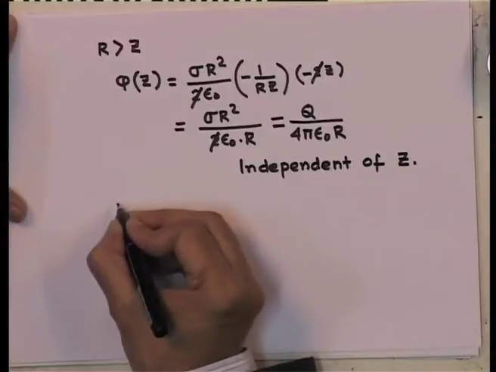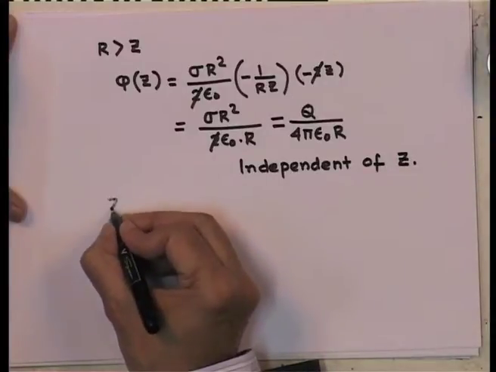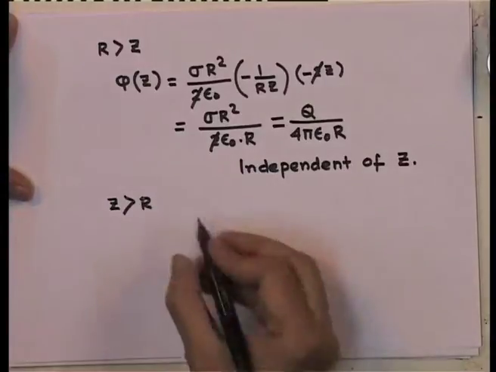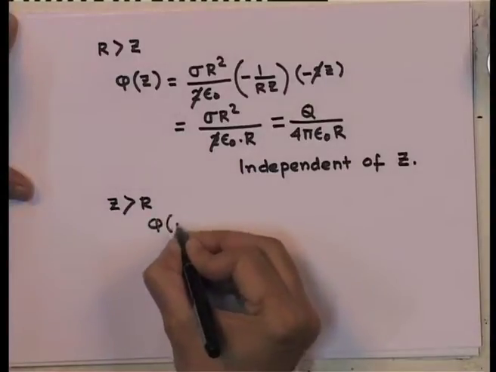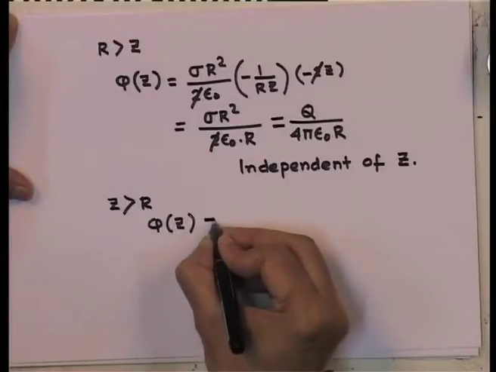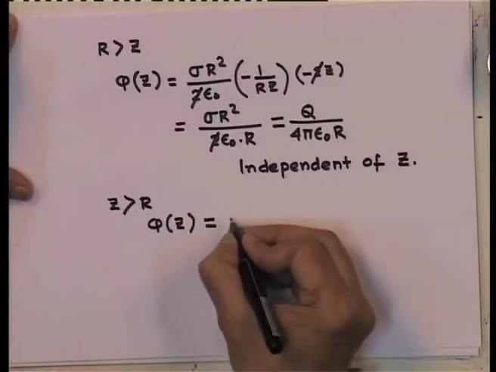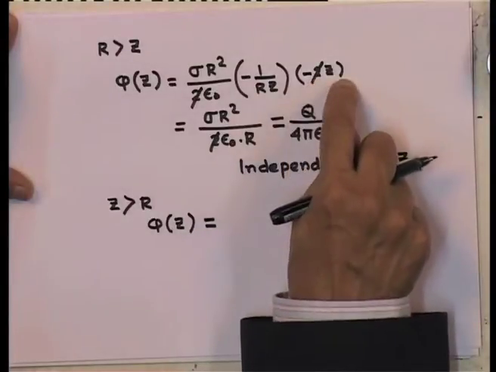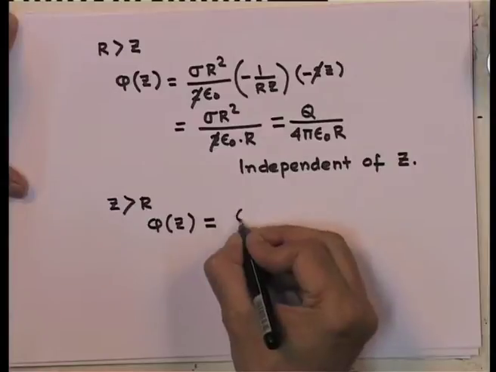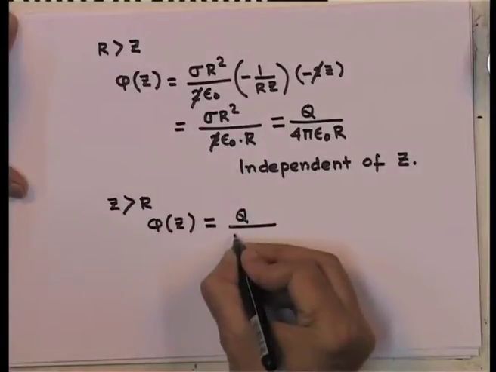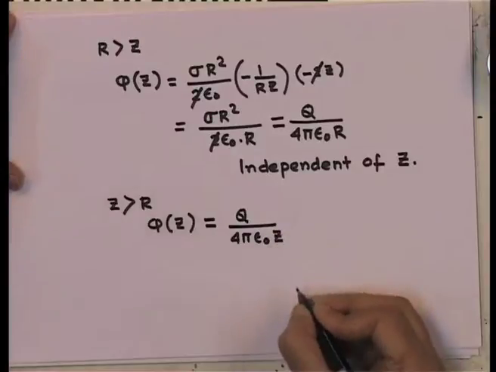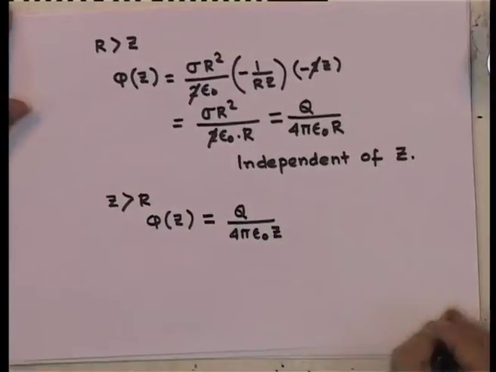On the other hand, if we are talking about points outside the shell, z is greater than r, then I have to write down phi of z by taking appropriately the square root, and I would get, instead of this factor being minus 2 z, I will get minus 2 r, and as a result I get this as q divided by 4 pi epsilon 0 z. So, it goes as 1 over z.